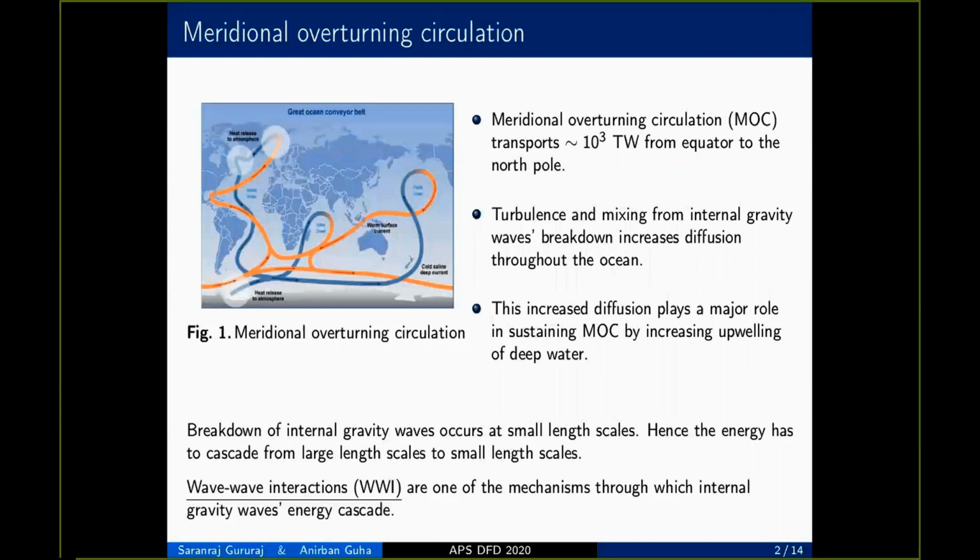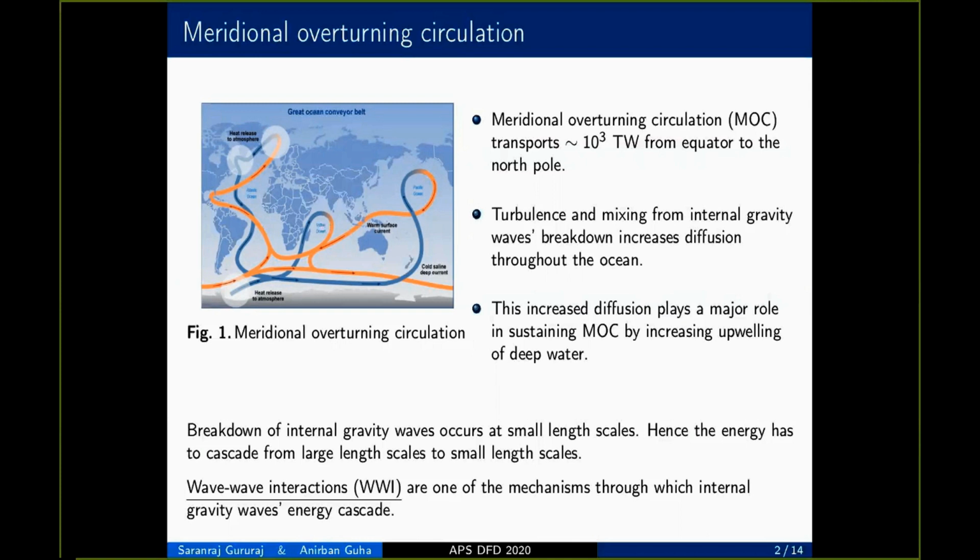One of the reasons we study internal gravity waves is because of its association with meridional overturning circulation, or MOC. MOC is an important part of the Earth's climate. For example, it transfers a significant amount of heat from the equator to the poles. This MOC is sustained by the internal gravity waves' mechanical energy. Internal gravity waves' breakdown and eventual mixing and turbulence increases the diffusion throughout the ocean. This increased diffusion helps in upwelling the deep water which is formed in the poles.